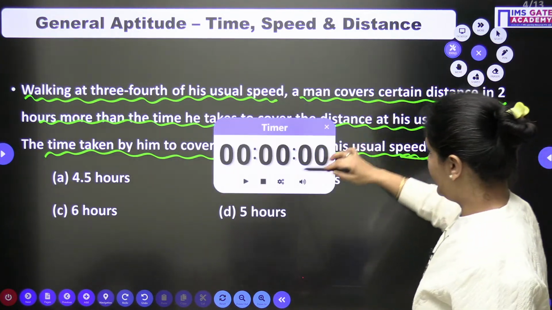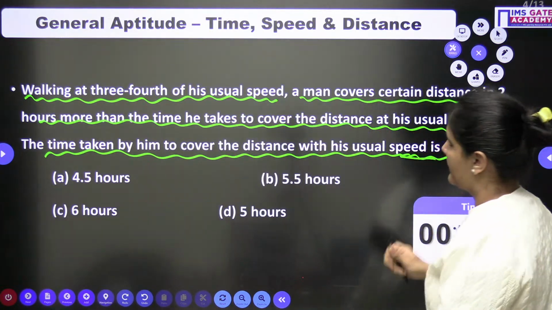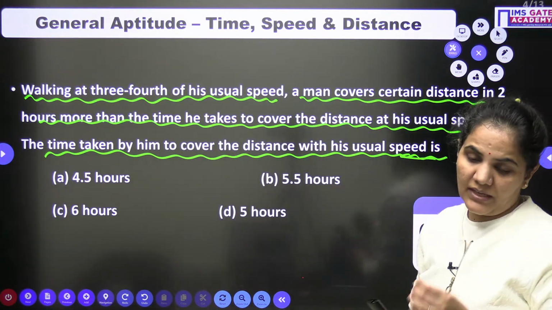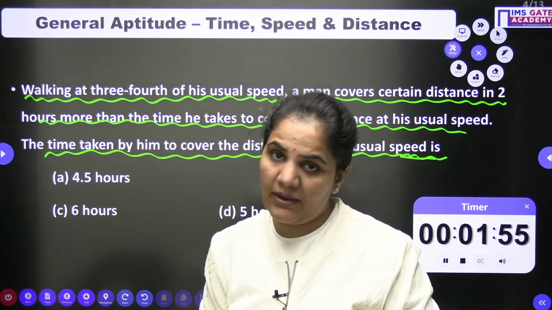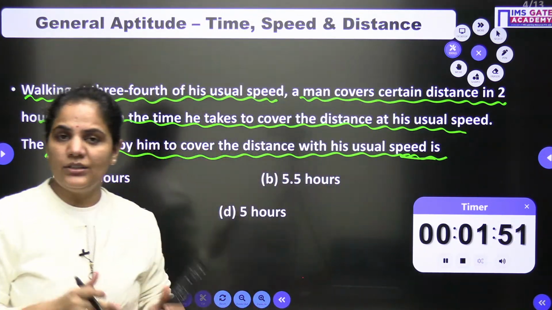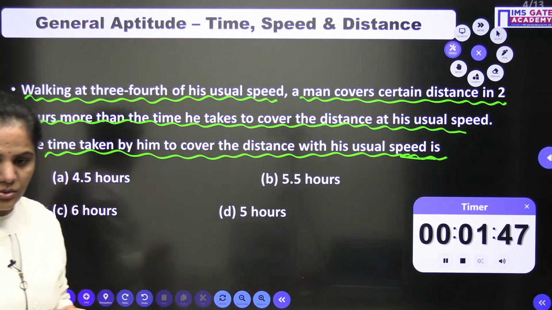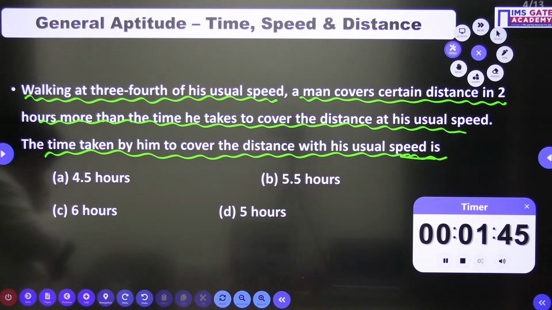Read the question very carefully and then just go for it. Everyone should try. Whatever your result is, either right or wrong, you should try. Everyone should try.